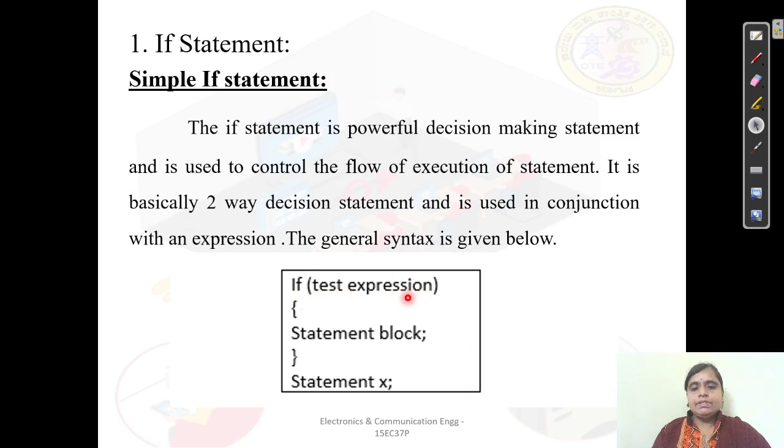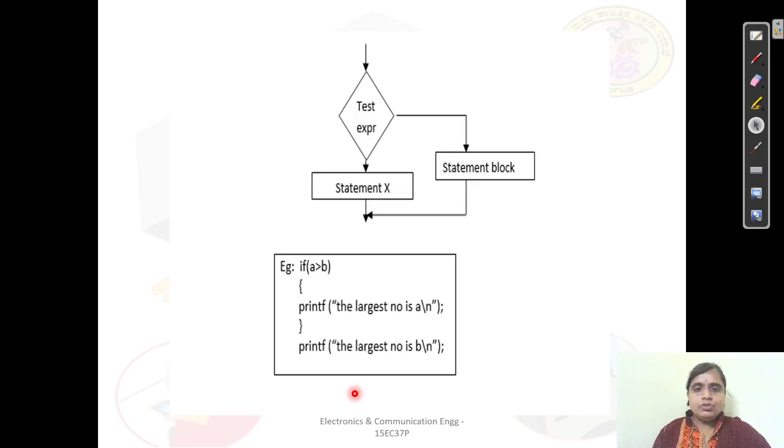If the test expression, based upon this test expression, we take the decision. If the test expression is true, then it enters the statement block related to your if statement. If this test expression comes out to be false, then it doesn't enter the statement block. It directly comes out and goes to the next statement. This can be better understood by going through this flowchart.